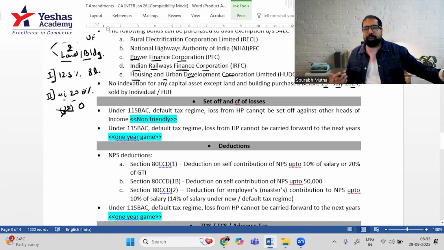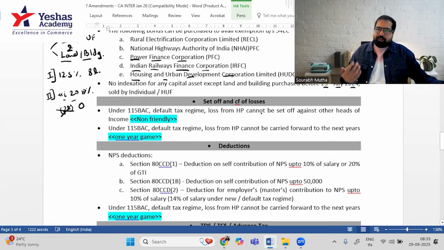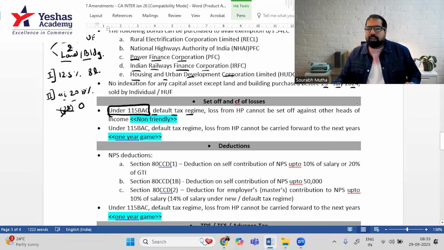As you know, if you make a loss, that loss can be set off against other heads of income, and if you can't, you can carry it forward to the next year. Now, two changes have happened in the default tax regime. Guys, do you remember section 115BAC, the better available choice? In that case, if you have a loss from house property. So how do you have a loss from house property? It can happen because your interest etc. is very high and there you have a loss.